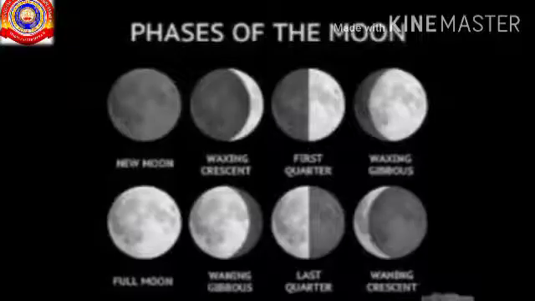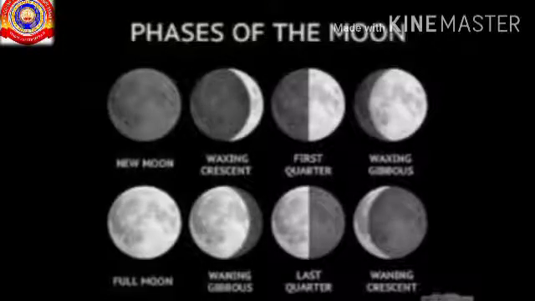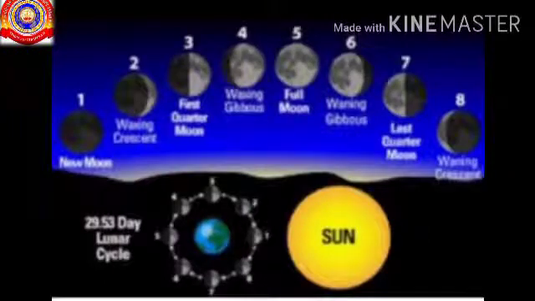Okay children, did you understand? Now we know about the different phases of moon, right? Dear children, did you think about the reason behind the different phases of moon? We all know that moon is the satellite of earth. So, the moon revolves around the earth over the course of about 1 month, that is 28 or 29 days. The moon's phases are caused by the changing angles of the earth's surface and the reflected sunlight.